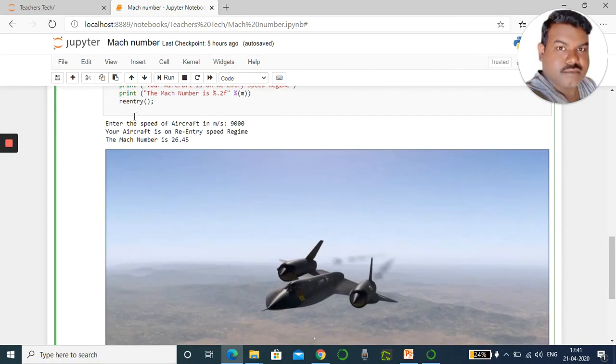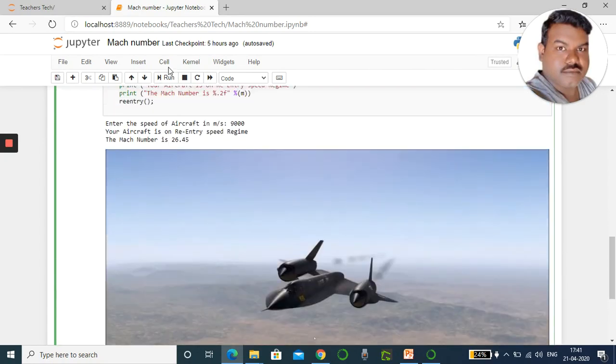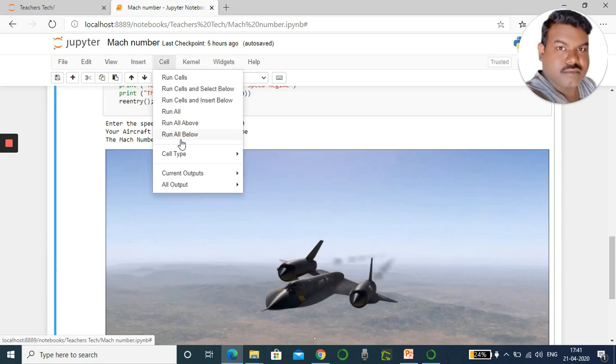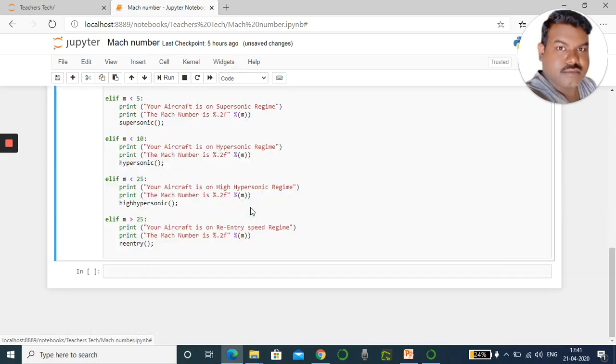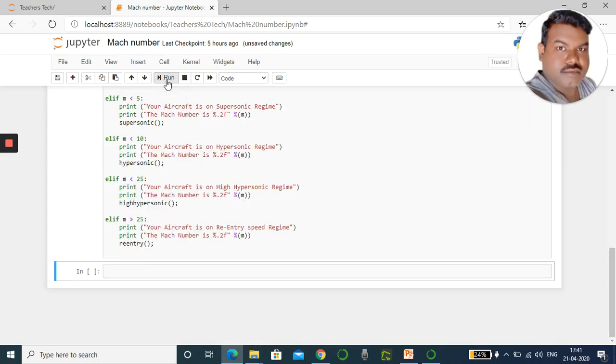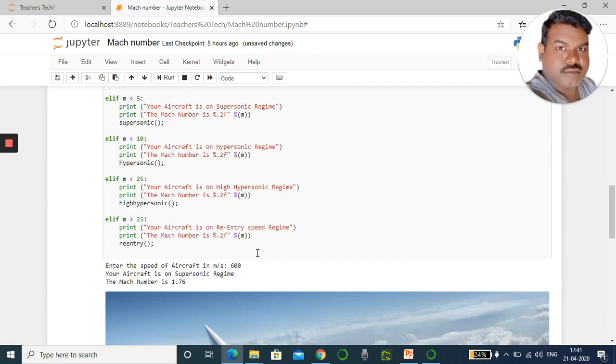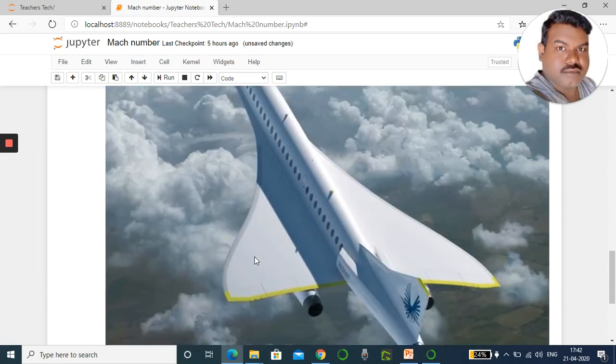One more thing: if you want to clear your results, just click the cell, then all output clear. Okay, the output will be cleared. Then again you can run it. So enter 600, enter. Okay, it will be executed.